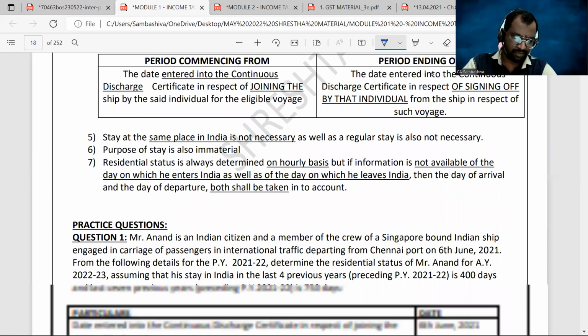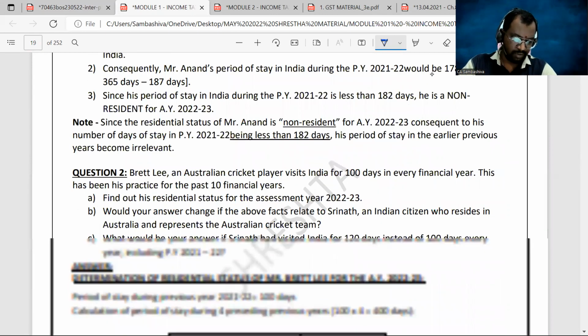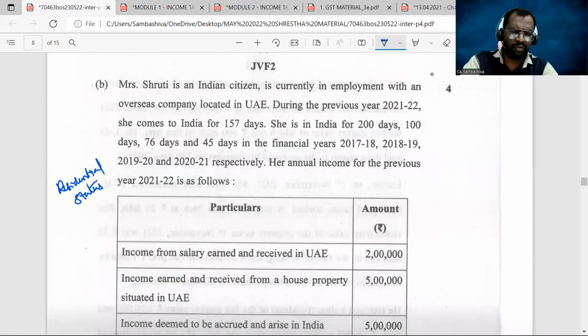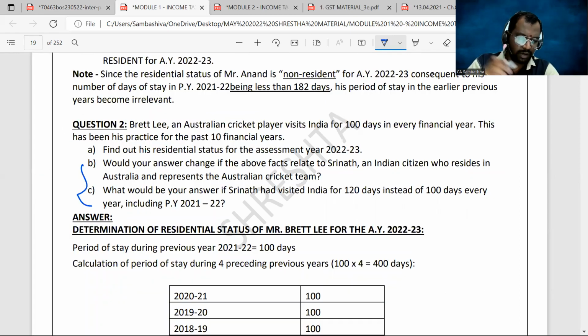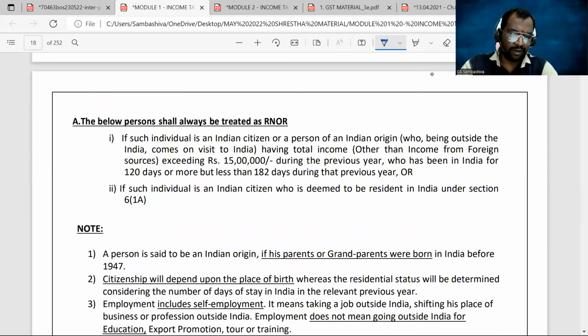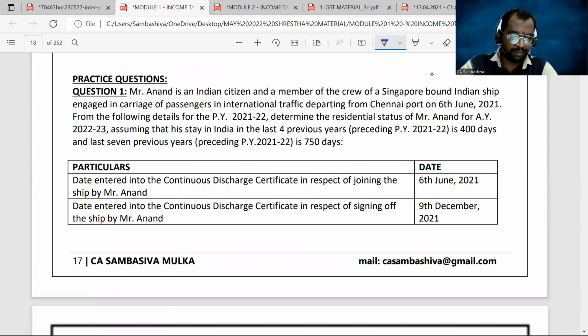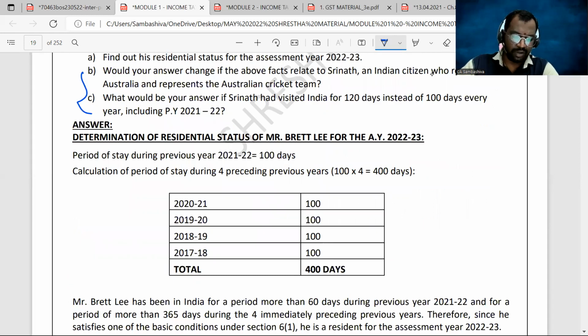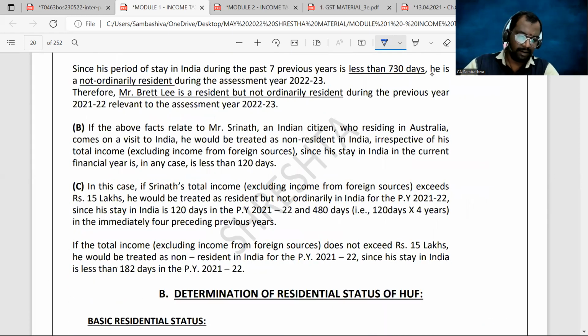You can see here practice question number 1, practice question number 2. Somewhat we can relate this practice question number 2 to this question, especially in points B and C, because this question is from the latest amendment, right? Based on the latest amendment, we prepared practice questions 1 and 2, especially the 2 is from the latest amendment. These are the answers related to that question. Next,